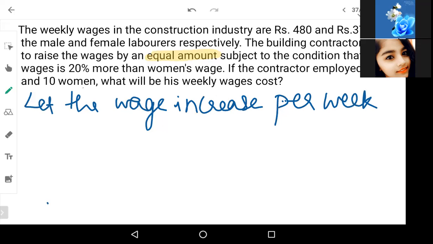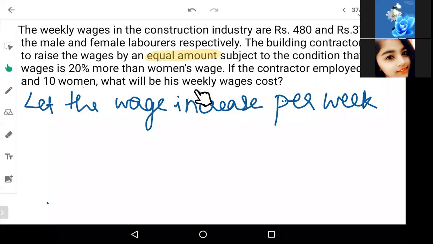So what are we trying to do here? Instead of taking direct weekly wages cost, we are trying to find the increase first. Why are we doing that? Because if you see here, I have highlighted equal amount. So since it is an equal amount, I can assume one variable for this and find that variable. So I will be able to get the new wages of men and women, and it will be easy for me to find the cost.